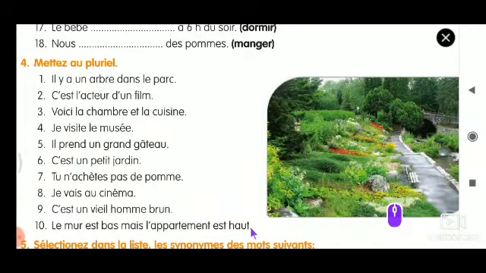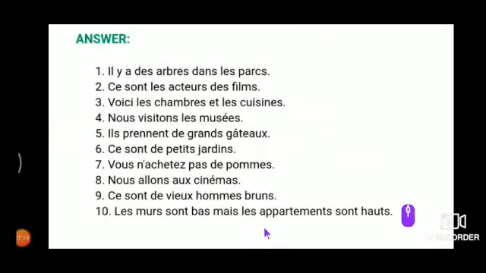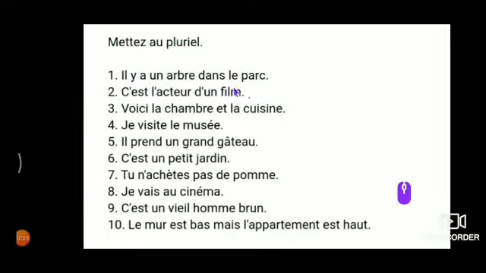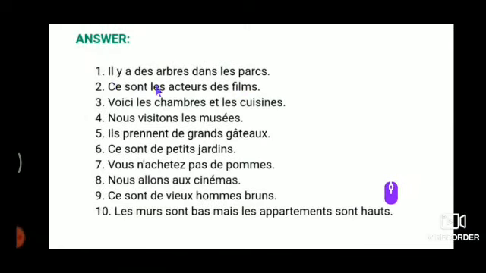So now what you do is you take down a pencil and get ready. I'll show you the solutions. You can write it in your rough note and then you can copy it in your classwork. Okay, here are the answers. You take it down one by one. Okay. So the first one is Il y a des arbres dans les parcs. See, the question is here. Il y a un arbre dans les parcs. So the answer is Il y a des arbres dans les parcs.